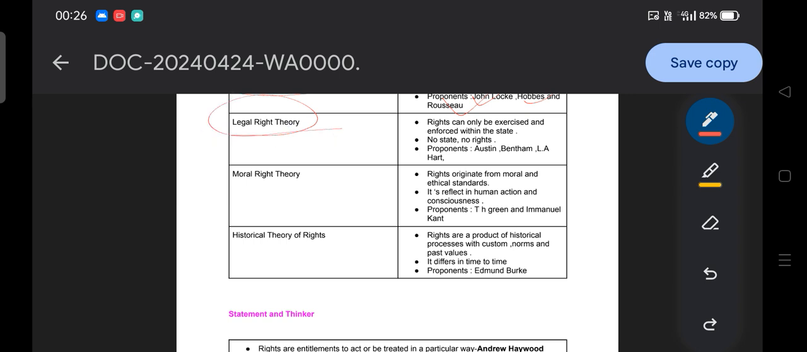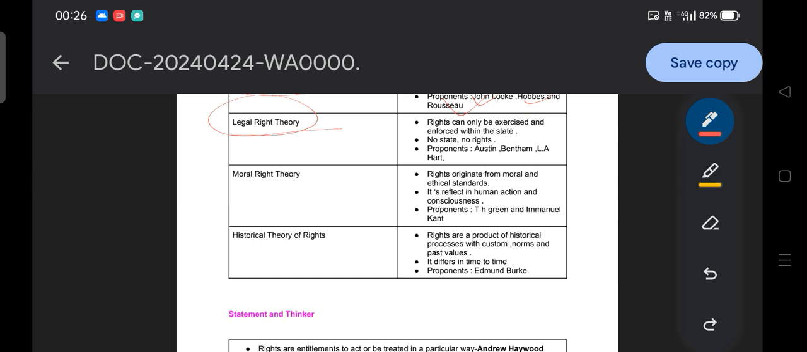Legal right theory: the right can only be exercised and enforced within the state. No state means no rights. So according to legal right theory, the right can only be exercised within the state. For example, if you say I have rights, but you are not living in a civilized or recognized state or society, can you say that your right is going to be protected or enforceable?